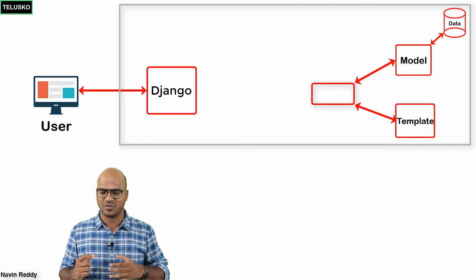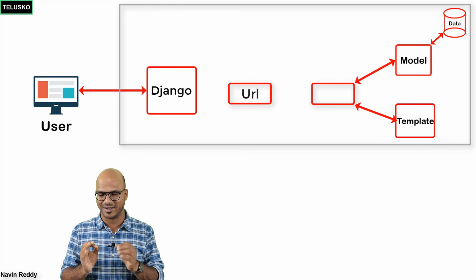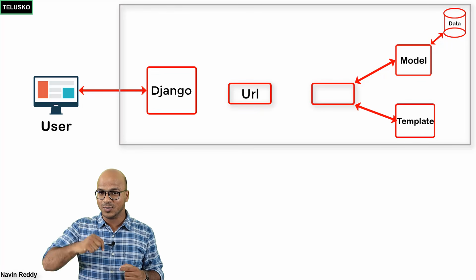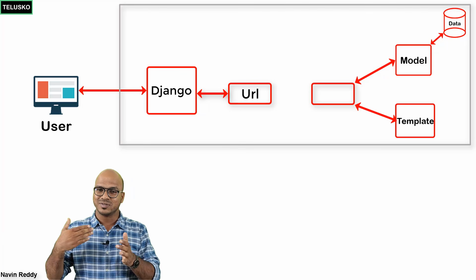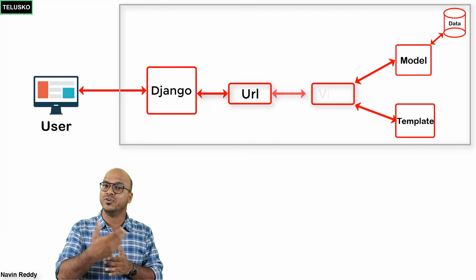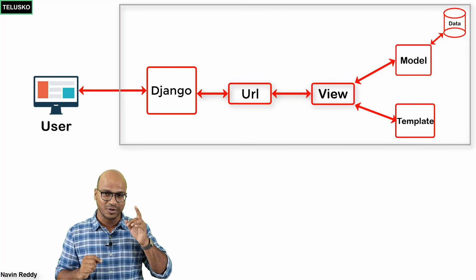Now in Django framework, whenever you build a project, you will get a very specific file, which is URLs, right? If you remember, we have done that. So in the URLs, you do all the mapping, right? So from where you will get the request and then what will happen. So that navigation will be sent to the views. If you remember, in URLs, you do that. You say views dot something. So it will go to views.